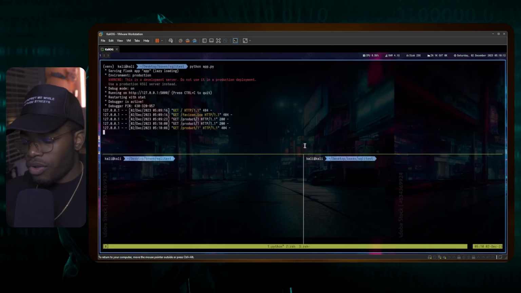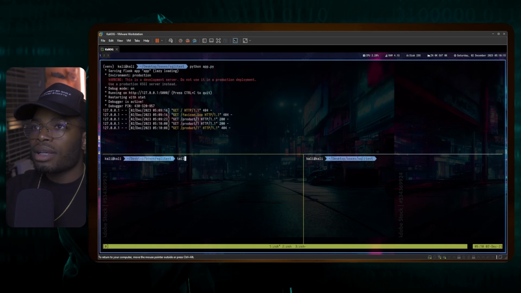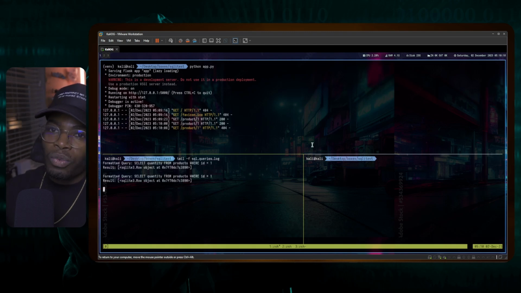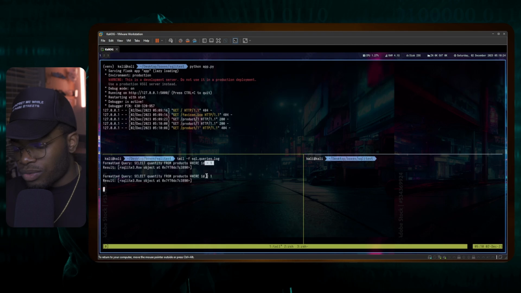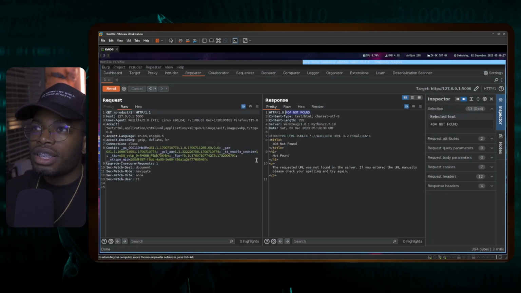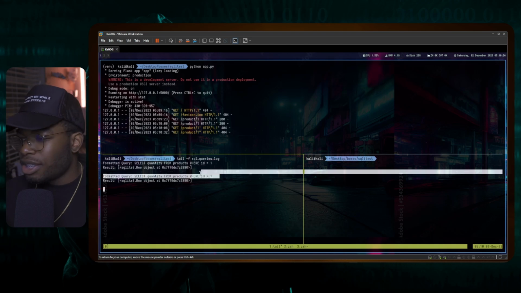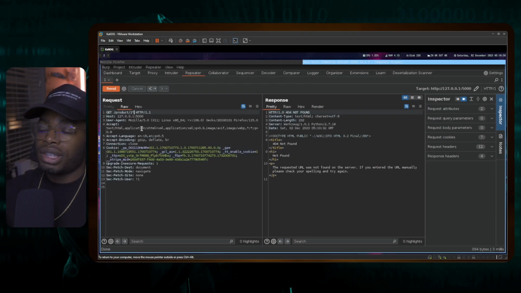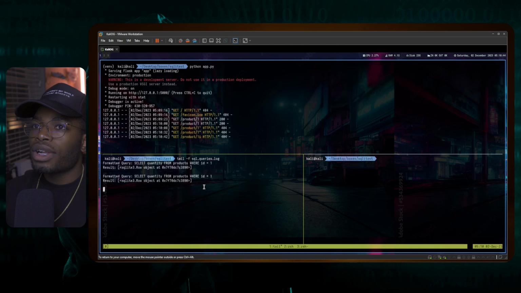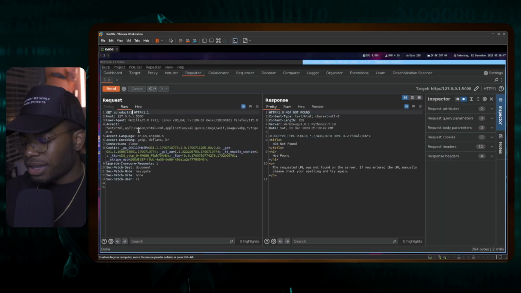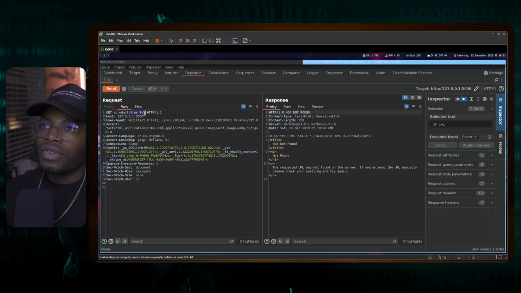I also enabled logging, so we are going to be looking at some of the things that we are trying to do. So this was the first one that we ran, ID equals 1. Where is the single quote? I don't know if it's going to log single quotes. If it says 404 not found, does that mean it didn't actually get to the DB? I guess that's what it means. And if we try entering any sort of other characters, it still says 404 not found. So can we really have some sort of SQL?